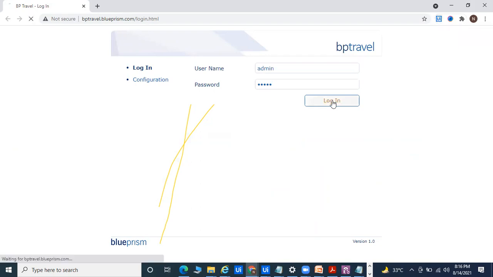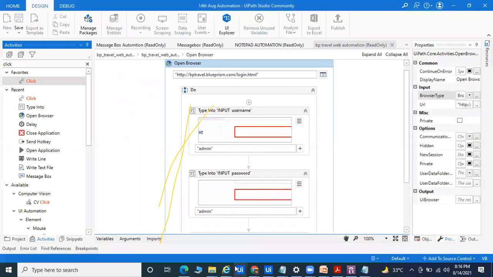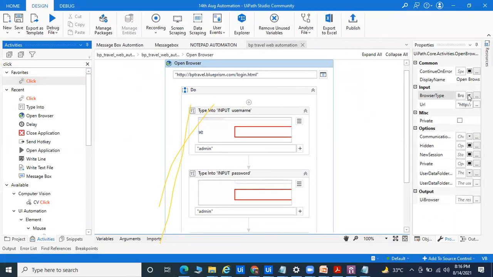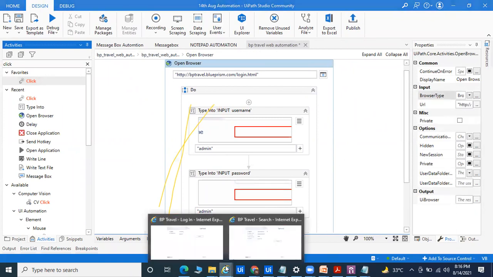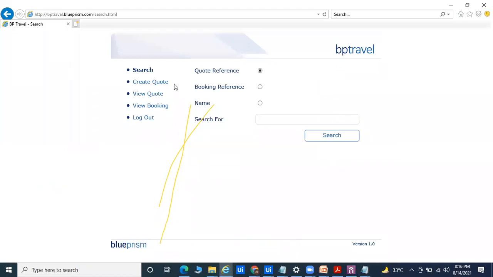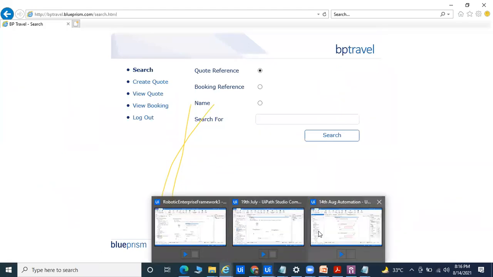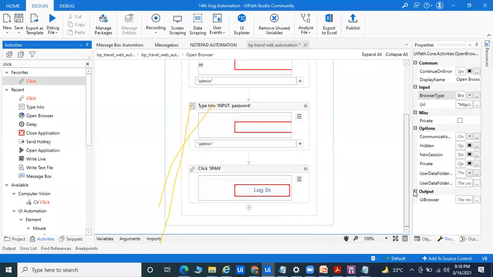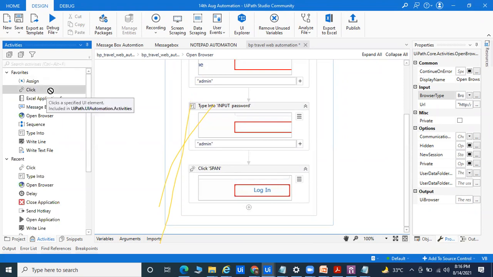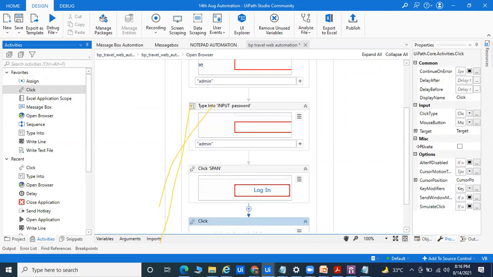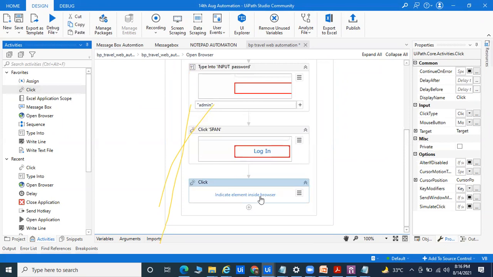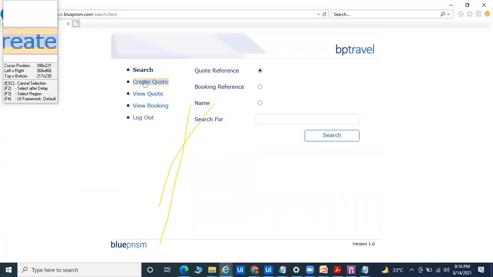Right now I'm entering admin, admin, and going for the login. After login, what do you do? You go for create code, and you go for the select icon. Okay. Here, after the click button, I'll take this click part again, simple drag and drop this part, and click indicate on screen.